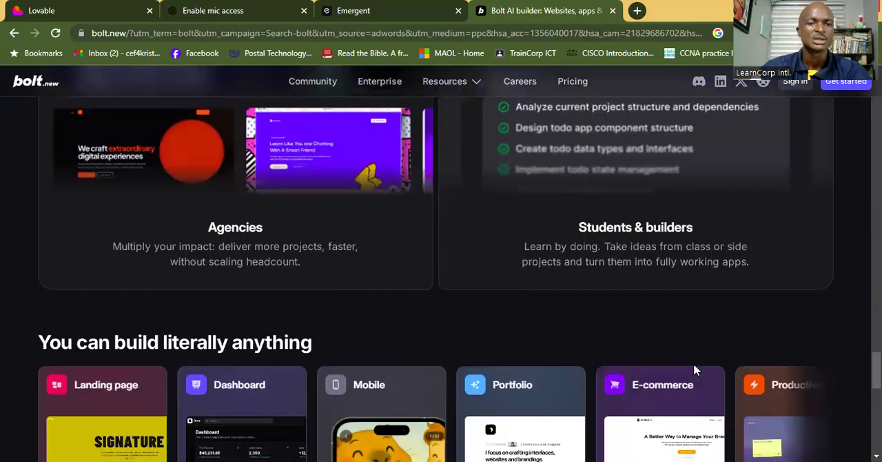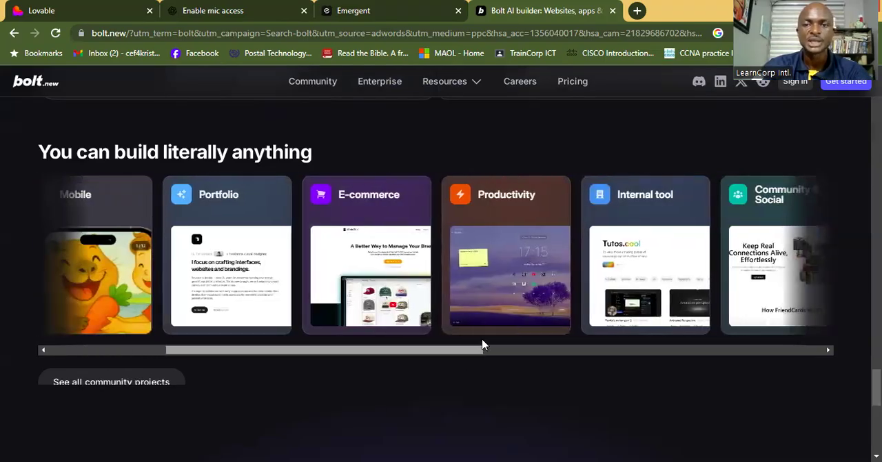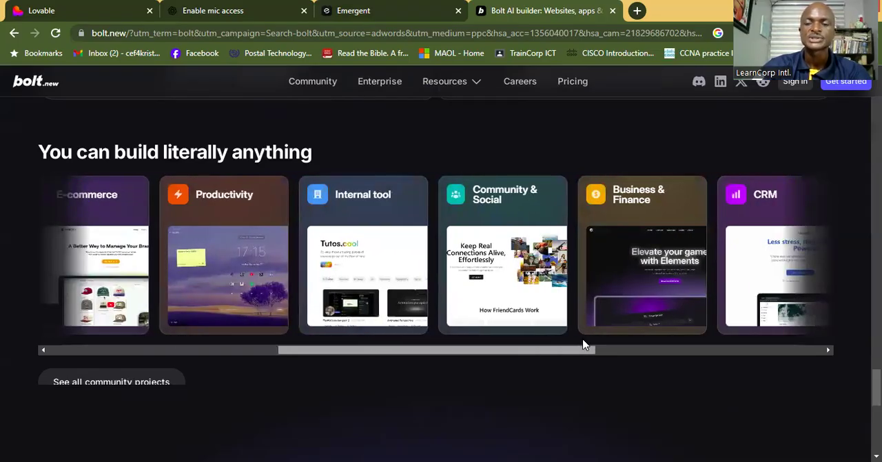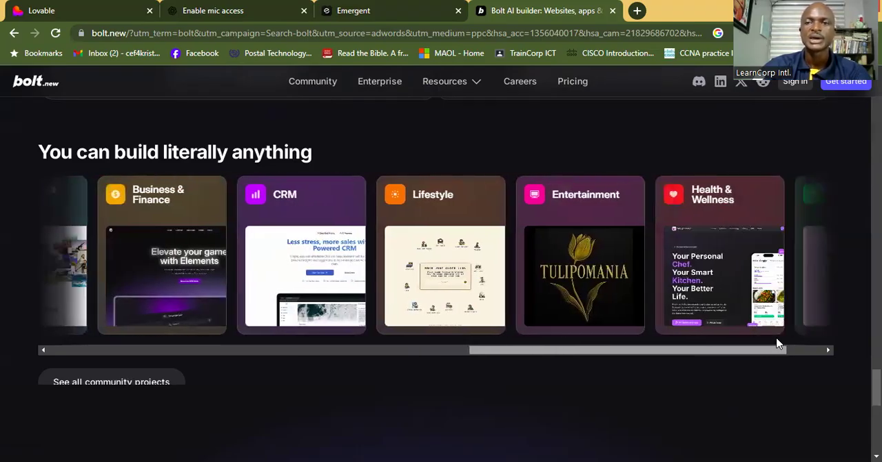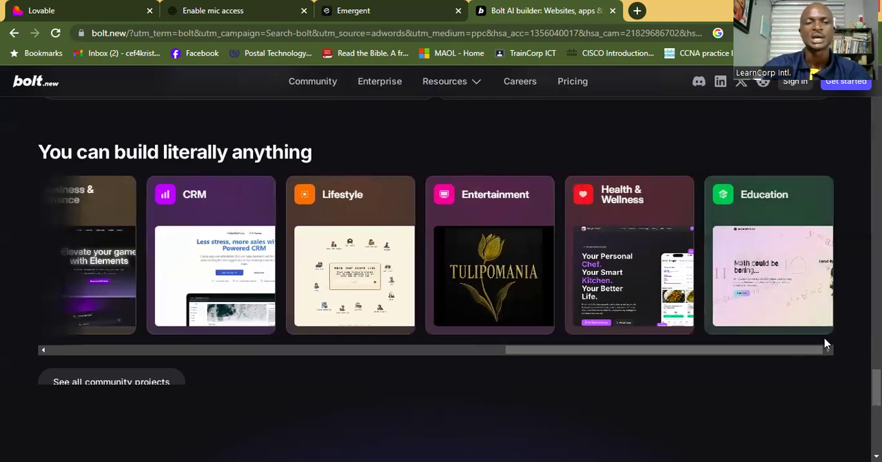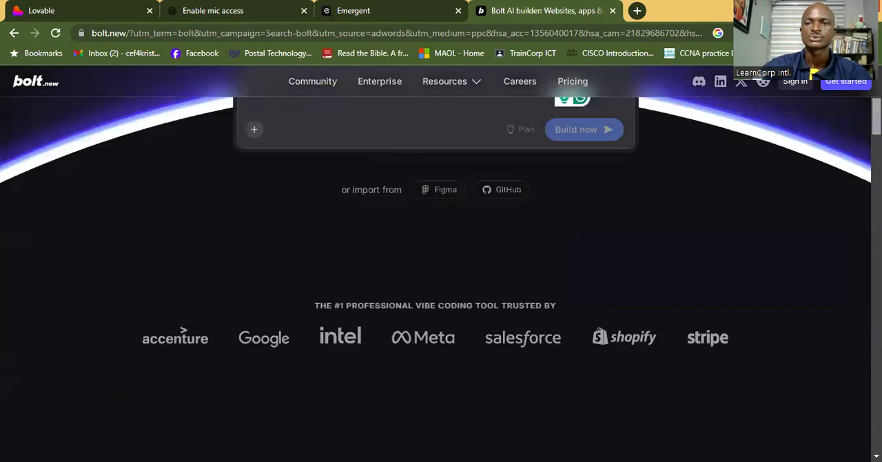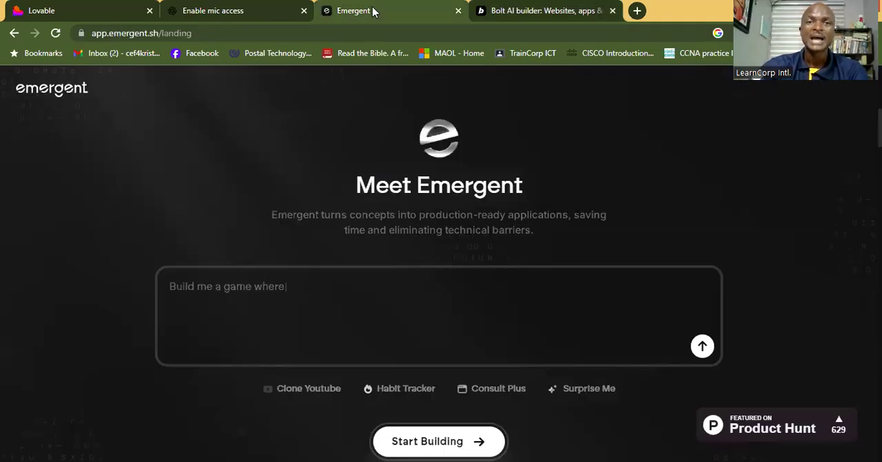So it says you can literally build anything, all right? Landing pages, your dashboard, your mobile, your portfolio, your e-commerce, and product. Let's scroll. Productivity, internal tools, community and social, business and finance, CRM, lifestyle, entertainment, health and wellness, education. You name it. All right. So that's what Bolt can do. So we now see these are three major apps you can use to build apps and websites.